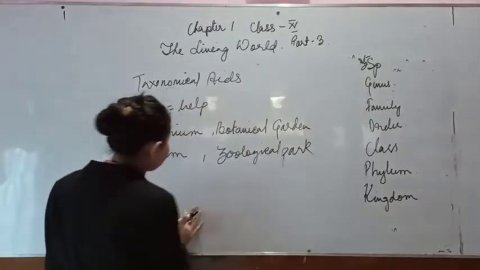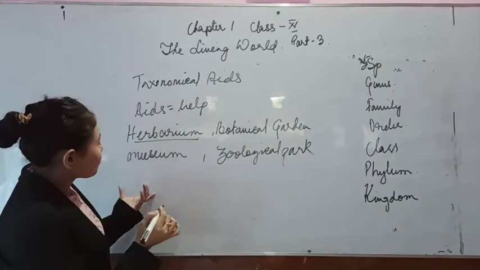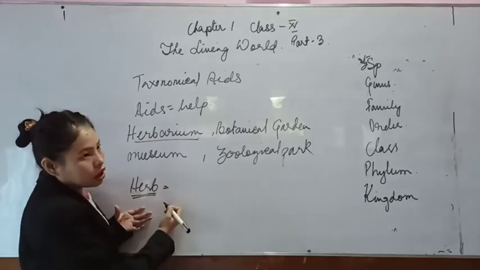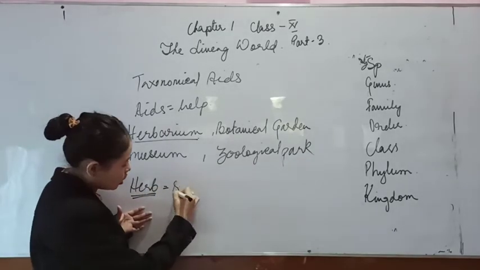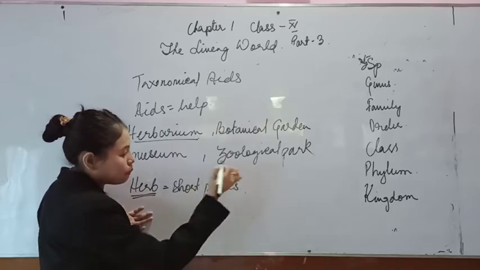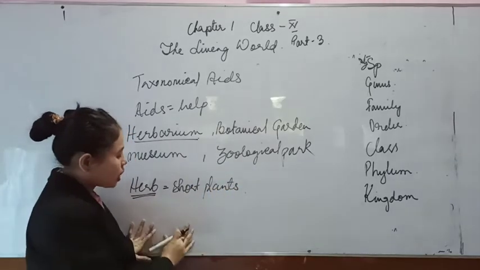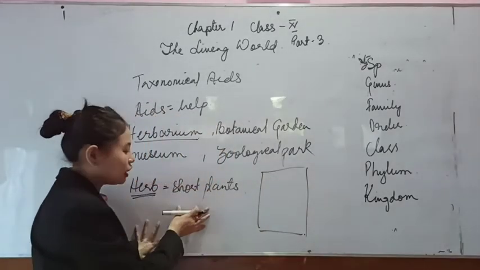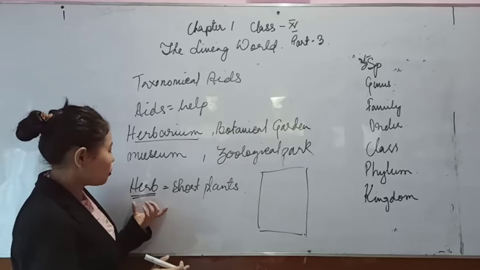Let's go to herbarium. The word herb means short plants. When these short plants are pressed, dried and placed on a sheet of paper, it will have the leaf and all the morphology of the plant.